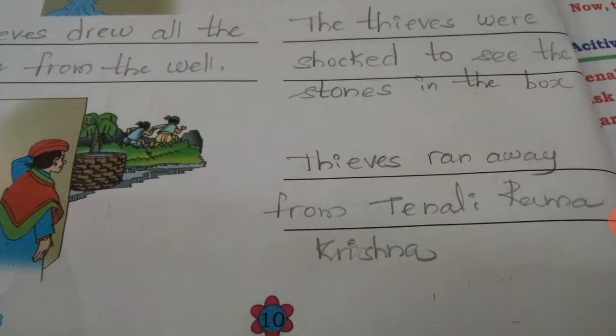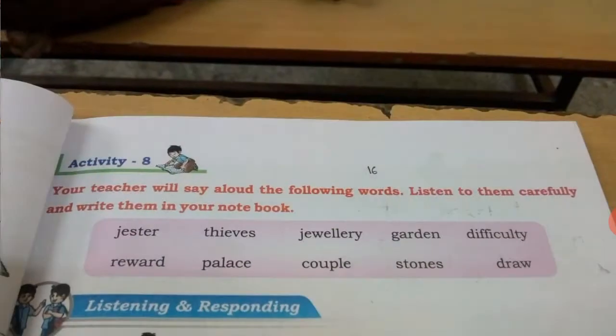Okay, so this is called picture interaction. They give you a set of sentences and they give you the pictures. You have to identify which sentence is appropriate and you have to write it. It's very simple. If you get this question in your question paper, do you leave it? No, you should never leave this kind of question. Okay. Okay, all of you go to page number 11. Activity 8. Okay.